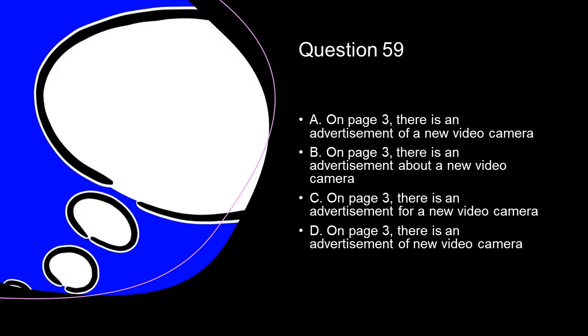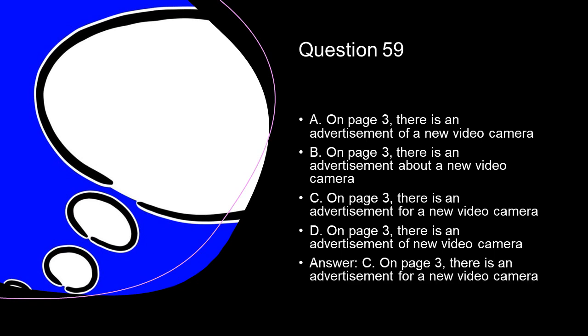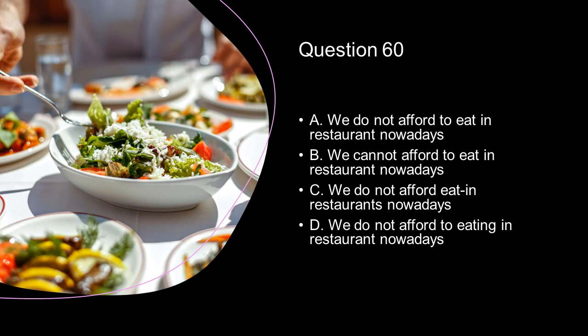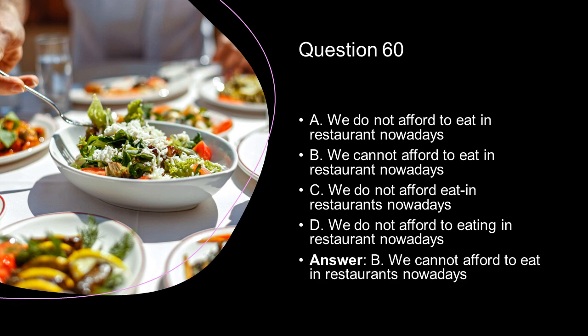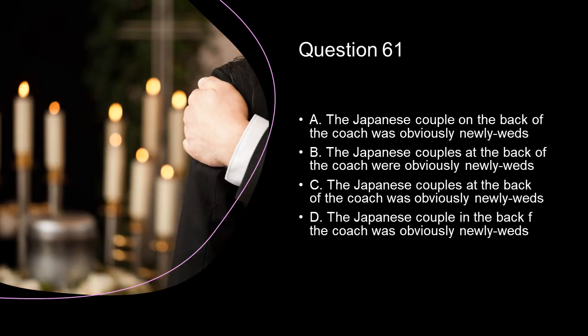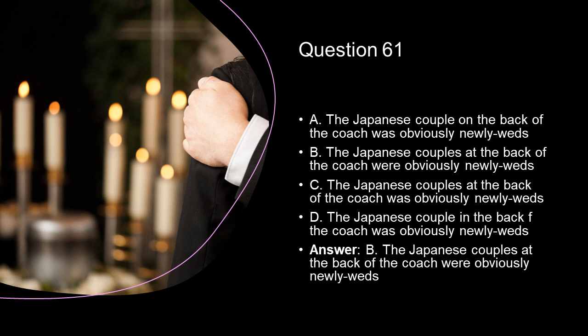The correct sentence in this question seems to be option C. On page 3, there is an advertisement for a new video camera. The correct sentence in this question seems to be option B. We cannot afford to eat in restaurants nowadays. The correct sentence here is option B. The Japanese couples at the back of the coach were obviously newlyweds.